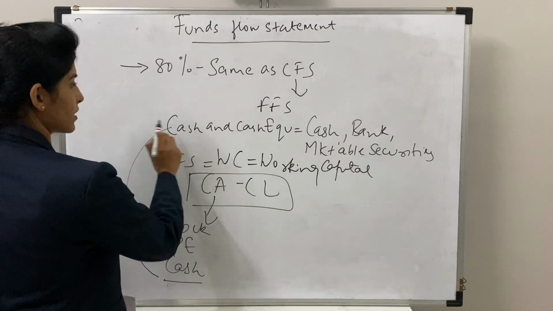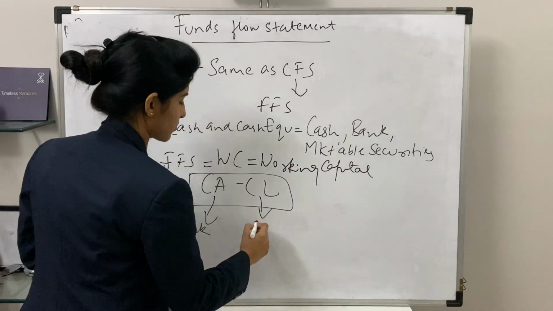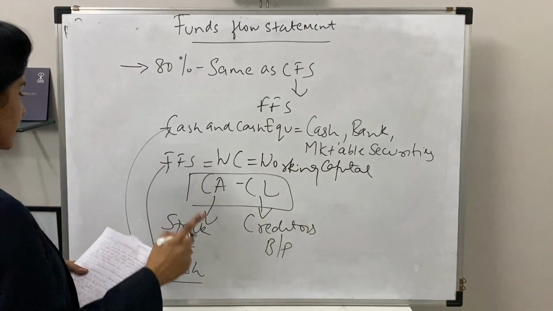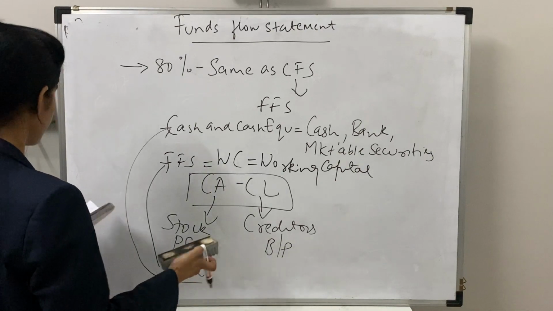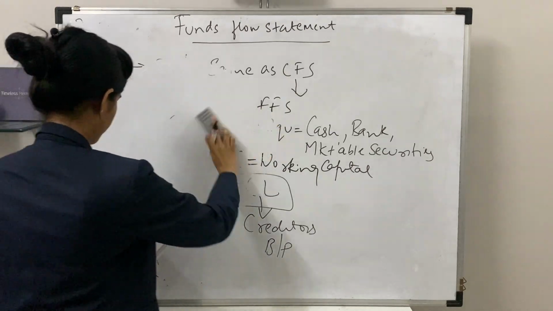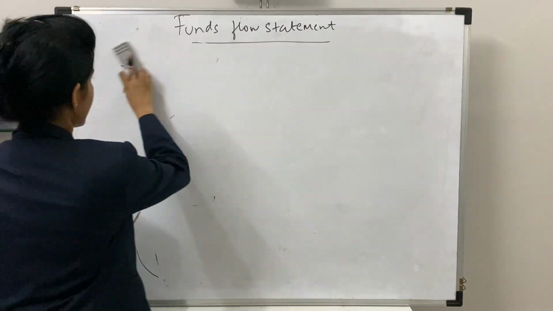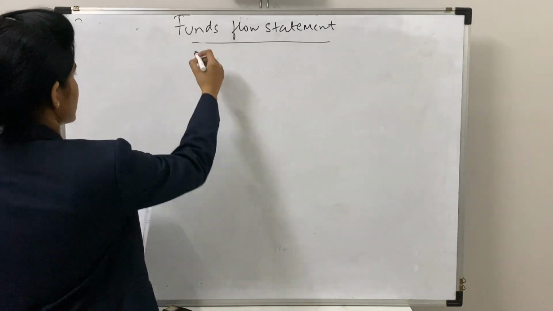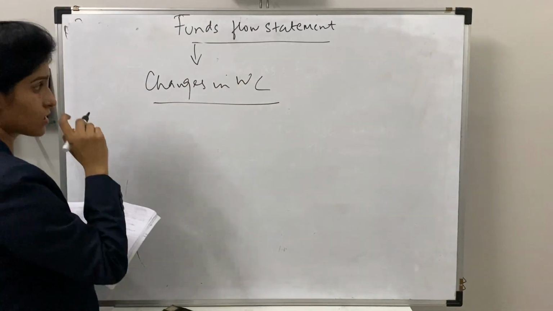That means cash is recorded in your cash flow statement as well as your funds flow statement. Now, the next thing, your current liability includes all the creditors, bills payable. Ultimately, all the current assets and current liabilities are being recorded in your funds flow statement. In short, in your funds flow statement, we'll focus much more on changes in working capital. This is the first thing we'll focus on, changes in working capital.